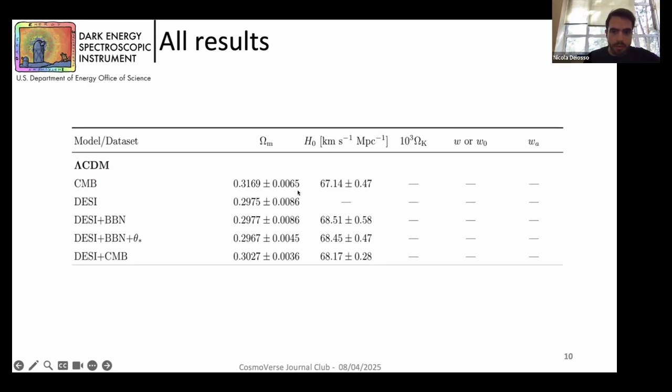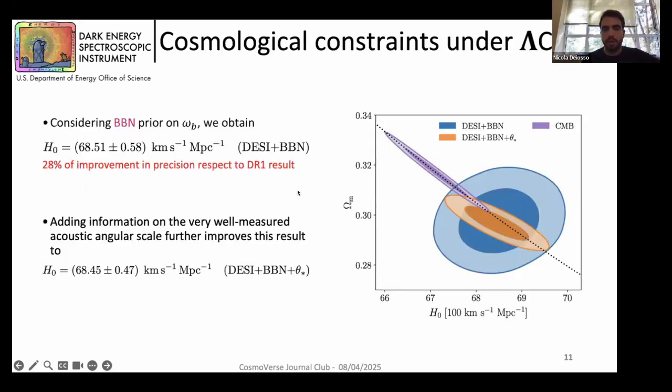Okay, let's try now to obtain information directly on H0, because as I said before, we cannot obtain information directly on H0 when we consider just BAO. If we want information on this, we have to calibrate our BAO considering external information for the acoustic horizon, rd.